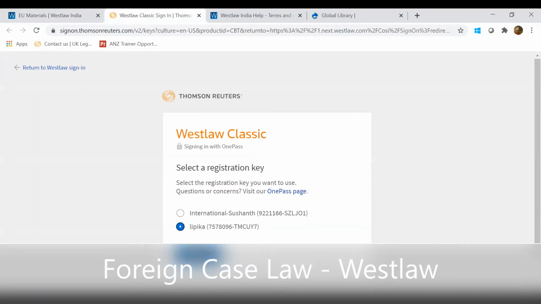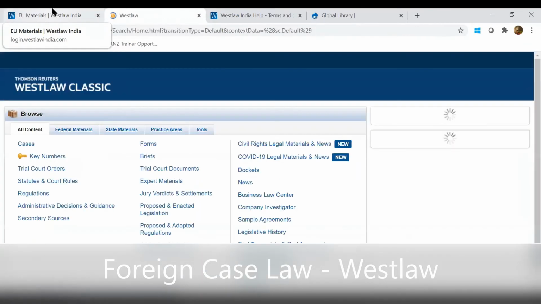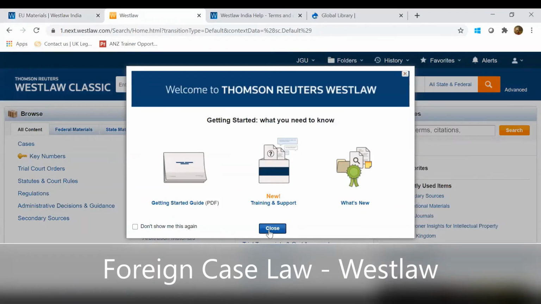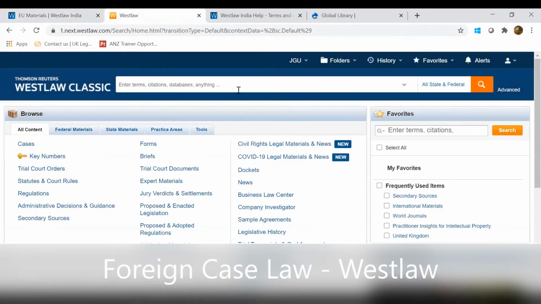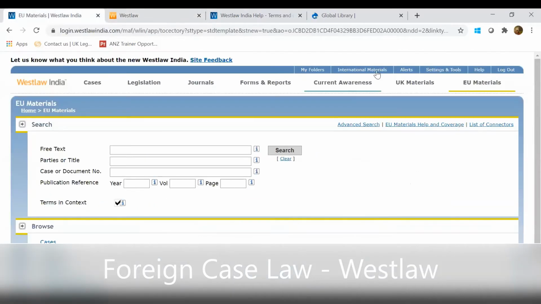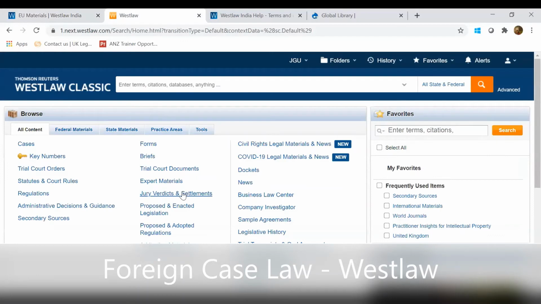So this is for internal purpose. You will not get this message. There will be a seamless connection from this page to the other one. This is the page where you will be redirected once you click on the International Materials tab given above. On this page, you get access to all the US content. As you can see, there are the All Content, Federal Materials, State Materials, and Practice Areas tabs given over here.